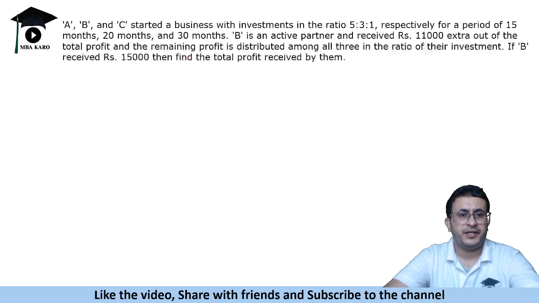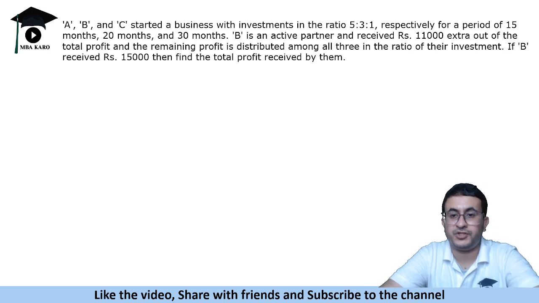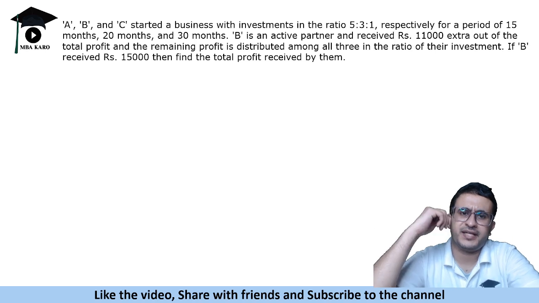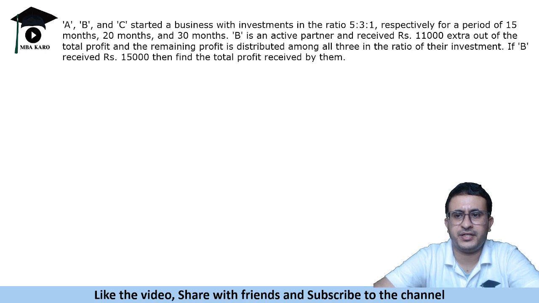Next question is on partnership. It says that A, B and C started a business with investment in the ratio 5:3:1 for a period of 15 months, 20 months and 30 months. B is an active partner and received 11,000 extra out of the total profit, and the remaining profit is distributed among all 3 of them in the ratio of their investment. If B received 15,000, find the total profit received by them.